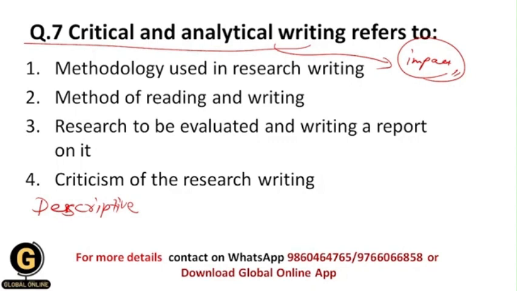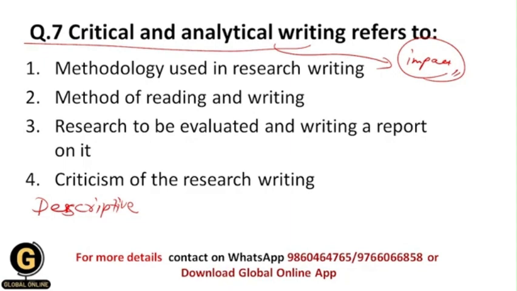So whenever we do a specific kind of research, then obviously we have a research question, we have the research aims, we have the objectives, and that's why critical writing forms a particular link between the discussion part of the research report and the aim of the research.